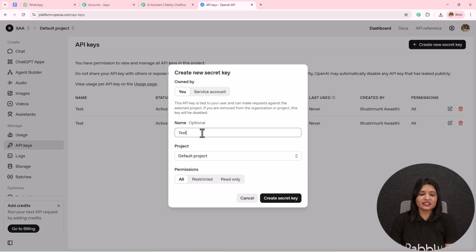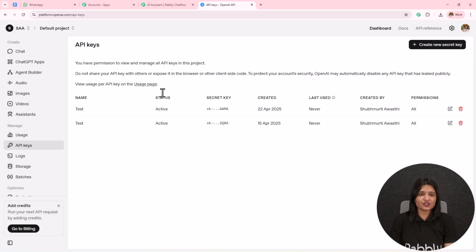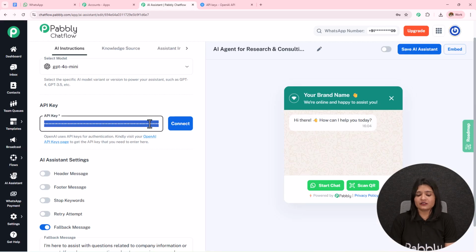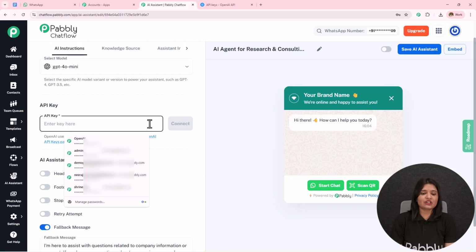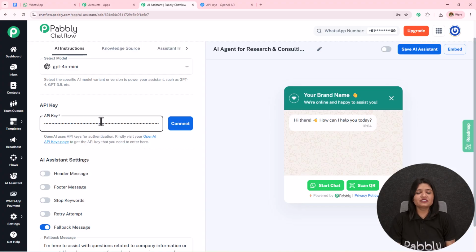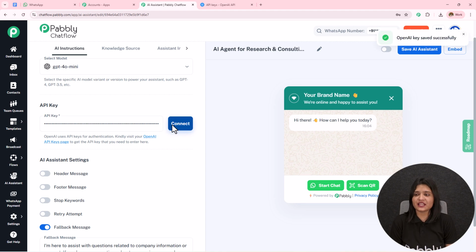First I have to provide the key name. So let's say the key is test, the project will be default project, the permissions will be all, and then I simply have to click on this create secret key. A new API token will be provided to me, which I need to copy and paste over here. Here I have already created the API key, which I am going to paste. After adding the API key, please make sure that you click on this connect. If you do not click on this connect, the API key will not be added to this AI agent. And here, OpenAI key saved successfully.